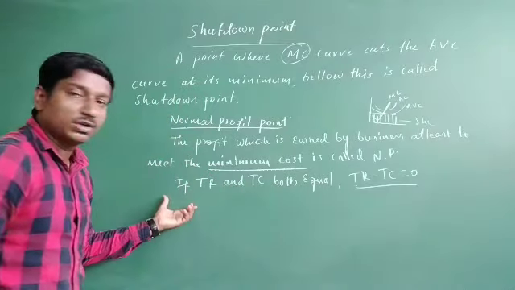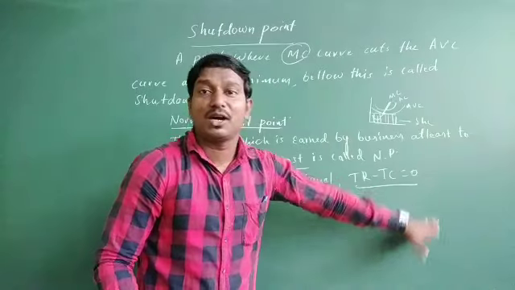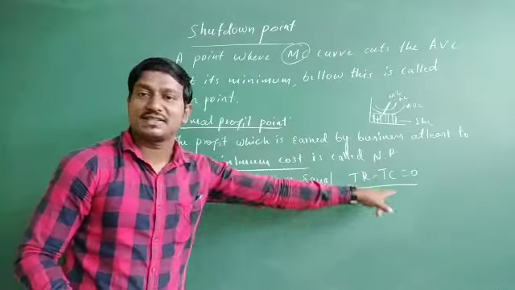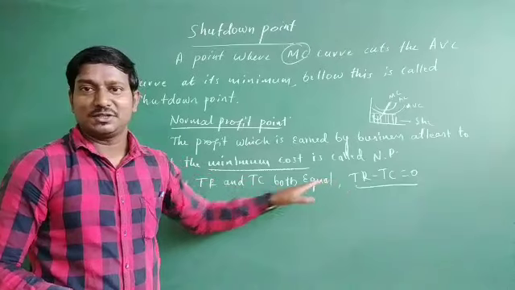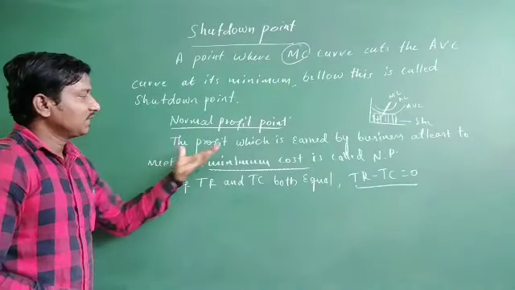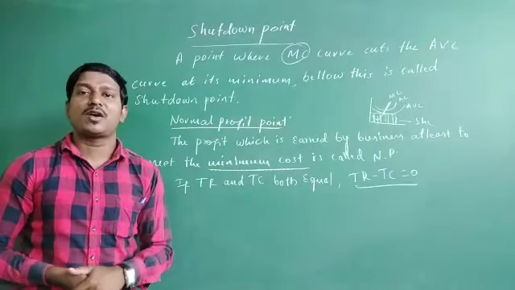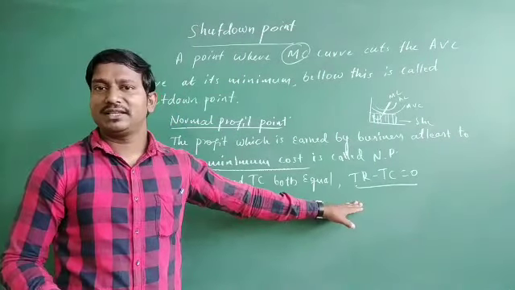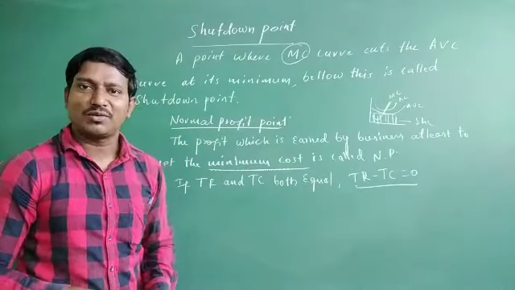Which means if the total revenue and total cost are one and the same, where both are equal, then it is going to be called normal profit point. Means TR minus TC, if the result is 0, then it is called normal profit point. Well, so here we are going to say that the profit which is earned by the seller, at least to meet the minimum cost in the firm, and that is what we say, whatever revenue earned by the seller, if it equals the total cost, then it is called normal profit point.